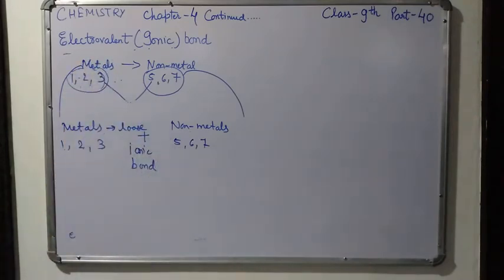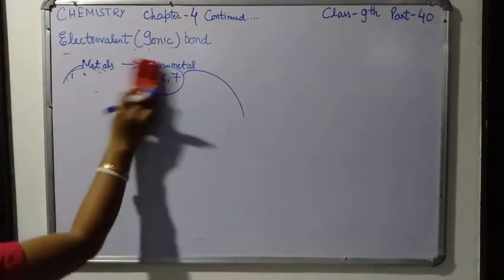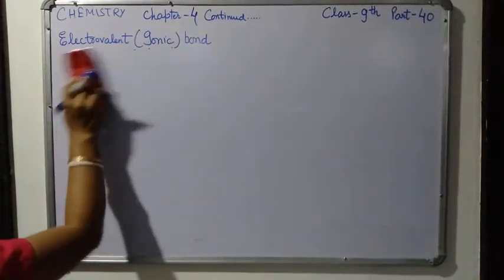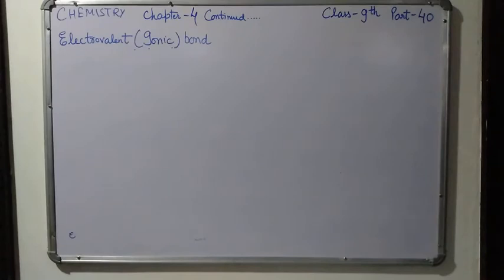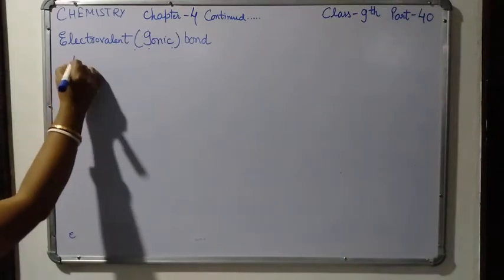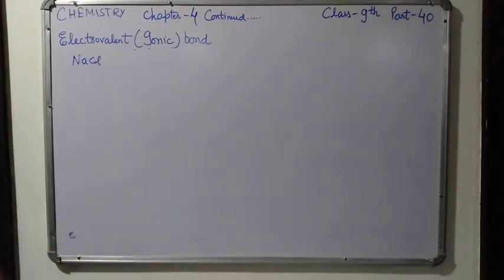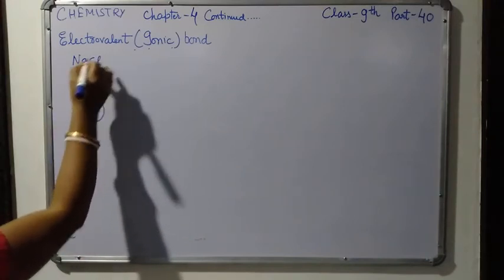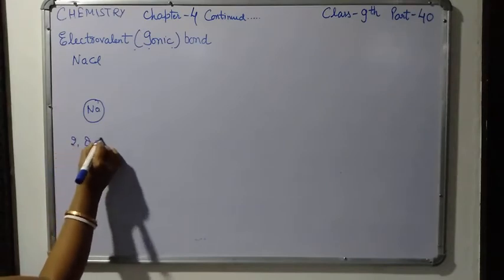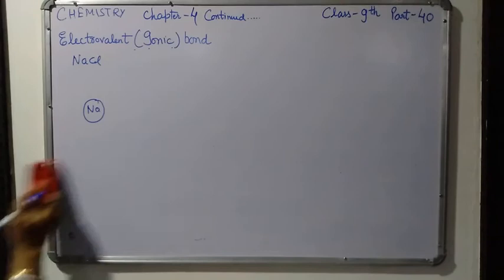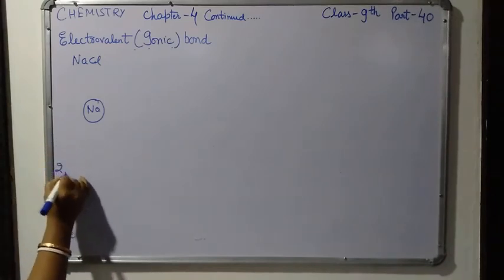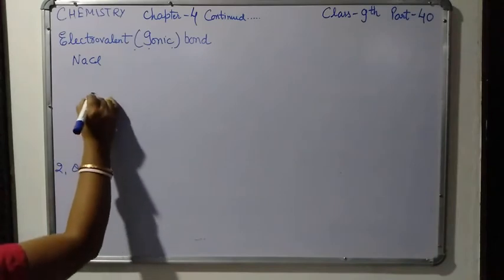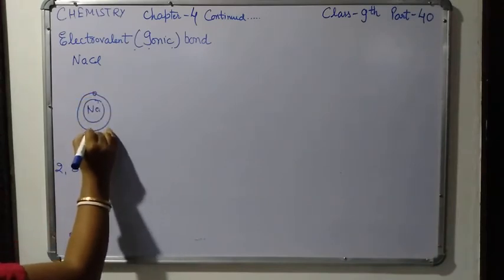Now you see the examples of some electrovalent compounds. The first one is sodium chloride. Let's see how to draw the orbit structure of electrovalent bonding in sodium chloride. First you have to draw the atom of sodium. Its electronic configuration is 2, 8, 1. So in the first shell 2 electrons will be there,